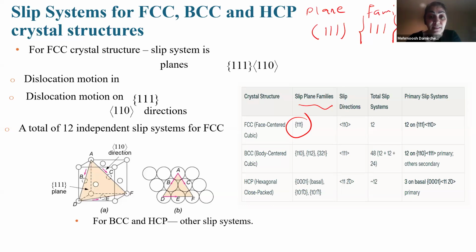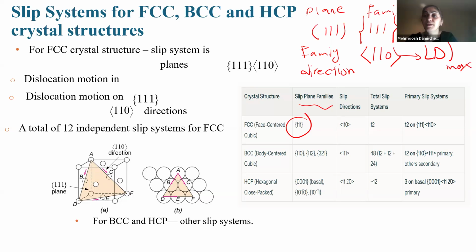And we have family directions for these family planes. So it is a family of directions that has maximum LD, or linear density, if you don't remember from previous videos. So, each plane that had maximum planar density, and in those planes, the directions that have the most linear density specify for us the slip systems. Okay.